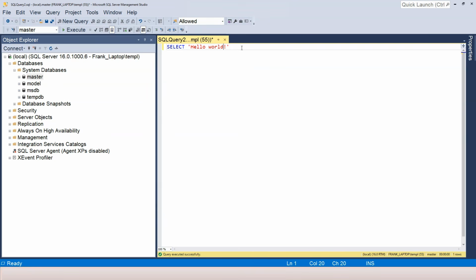And then let me change this to hello worlds. And then I press F5. Now you can see it says hello worlds. Okay, so this is the second way to execute the command.